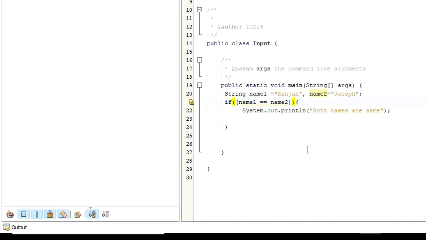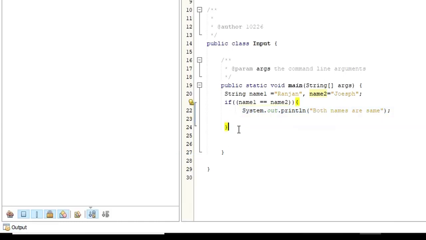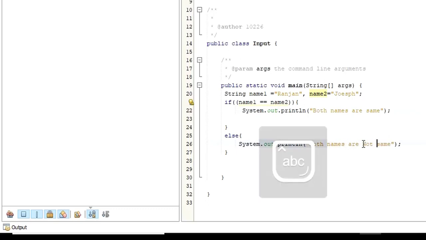Now if else, what does that mean, else? In this case, name1 is not equal to name2. So this part is not going to be executed, right? So when I run this one, it would say build successful, but there is no result. In case you want to display the result saying name1 is not equal to name2, for that we can use else. Inside, we can just pass the message saying the names are, maybe let's say, not same.